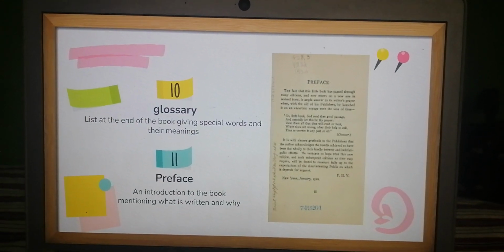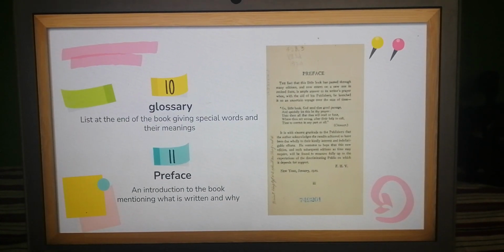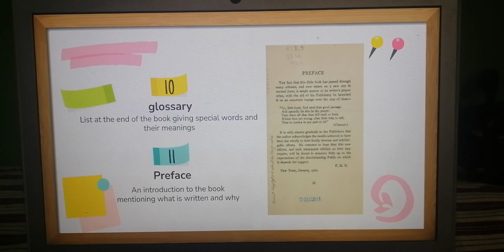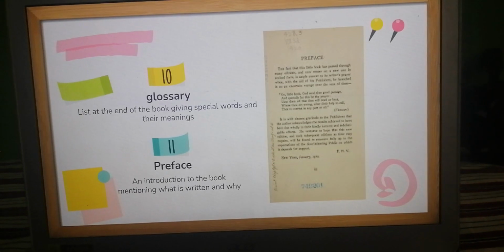The 10th one is glossary. At the end of the book, a list of words is given with their meanings, and that is called a glossary. And the 11th one is preface. A preface is at the beginning of the book. There will be an introductory chapter where the author mentions what the book is basically about and why the book has been written. These questions are answered in the first pages of the book, and that is called a preface.